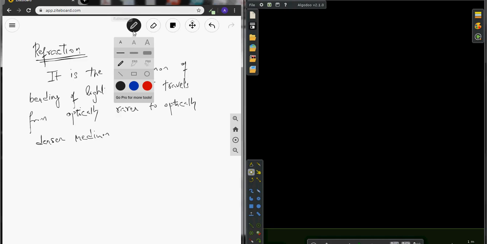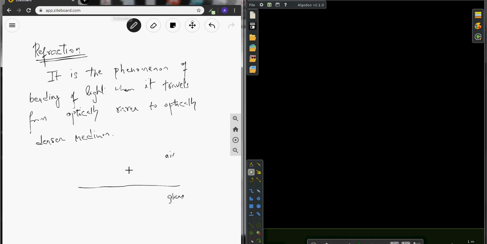So you can imagine this is an interface which is separating two optically different mediums. One is thin and the other is optically dense. For example, this is air and this is glass. If this is a ray of light, this is the normal.